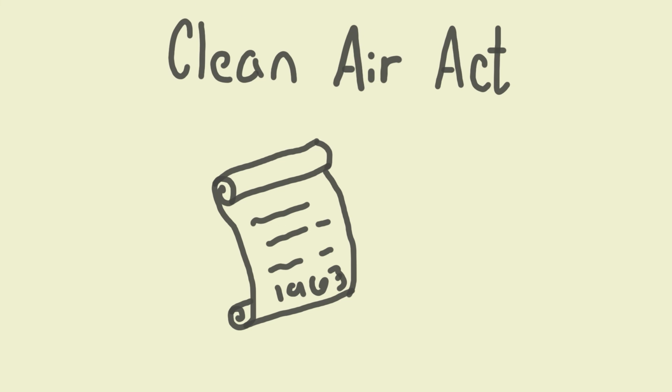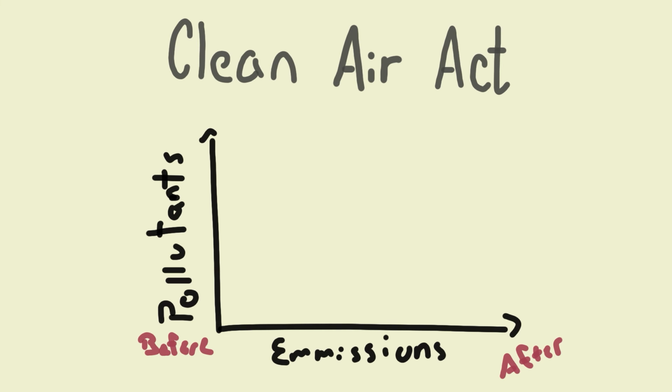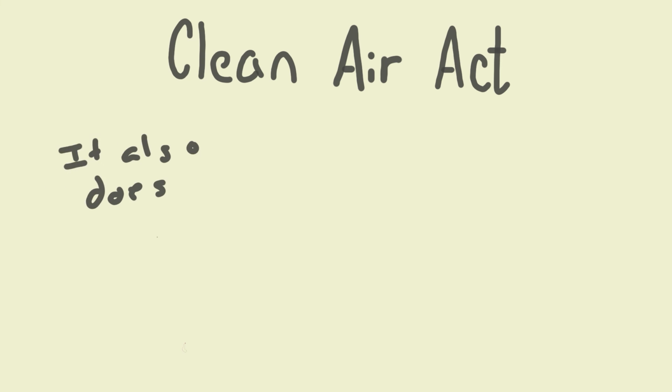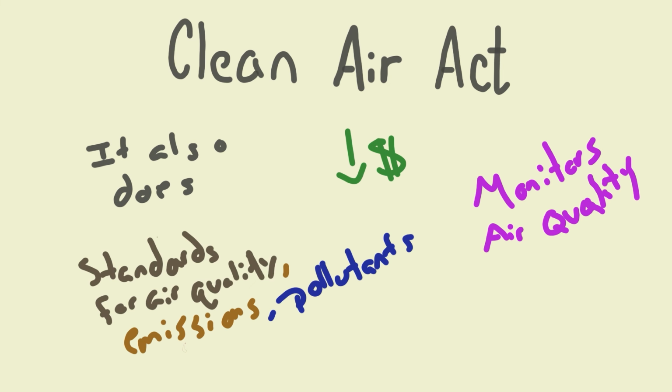The Clean Air Act of 1963, which was the year it was passed, affects air pollutants and emissions. Beforehand, the pollutants and emissions were out of the roof, but after, it did decrease. It also sets the standards for air quality, emissions, and pollutants. It's more cost effective and it monitors air quality.